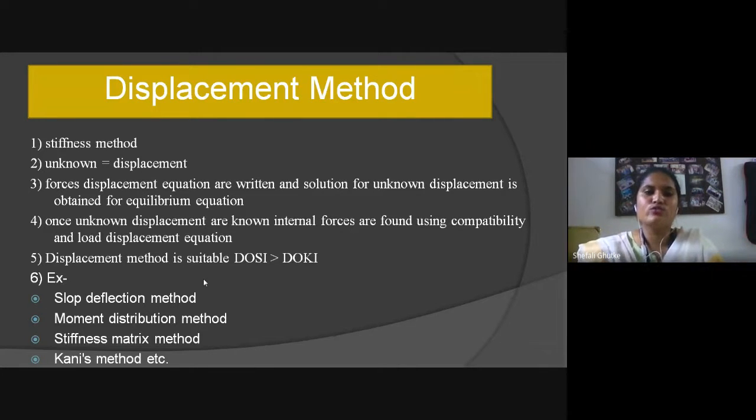The condition to choose the displacement method is that the degree of static indeterminacy of the structure should be equal to the degree of kinematic indeterminacy. Some examples of displacement method are slope deflection method, moment distribution method, stiffness matrix method, Kani's method, etc.